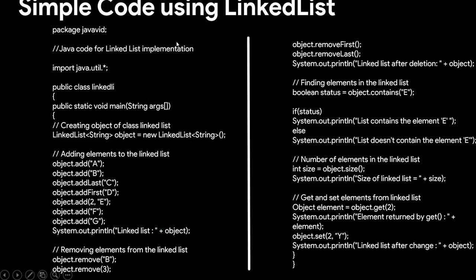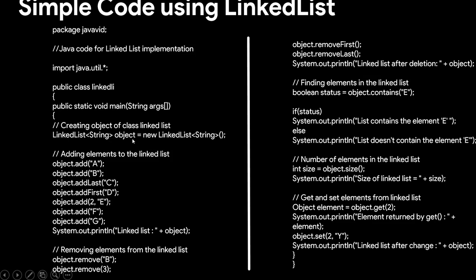Here we have a simple code using linked list, where my package is again Java vid, and this is a comment which says Java code for linked list implementation. This is where I've imported the util package, and this is the class which says LinkedLi. This is my main function, and this is where we declare the linked list with the name object, so we can use object later on.